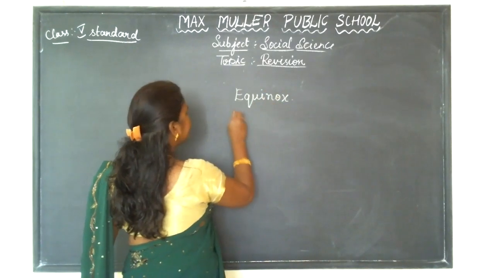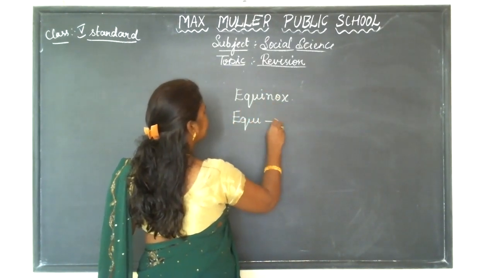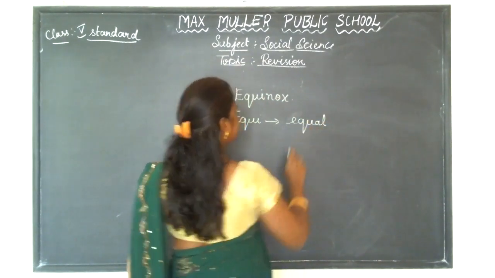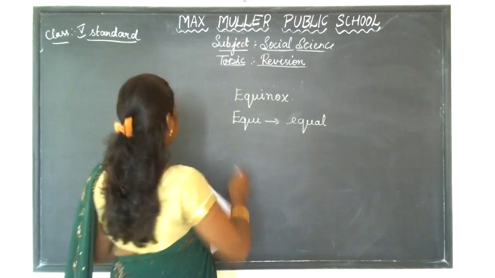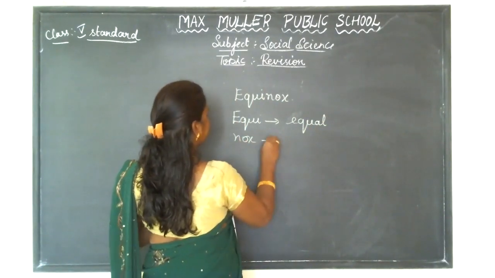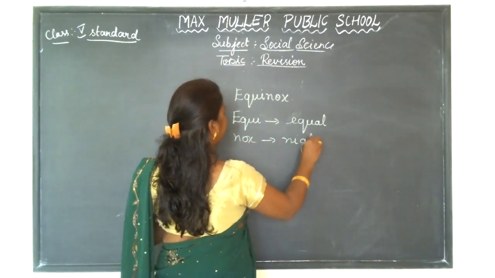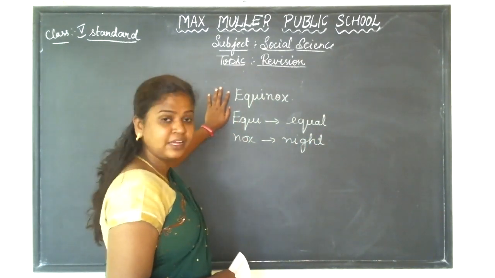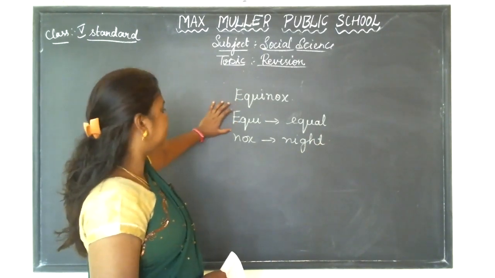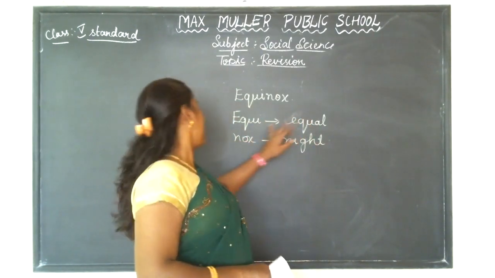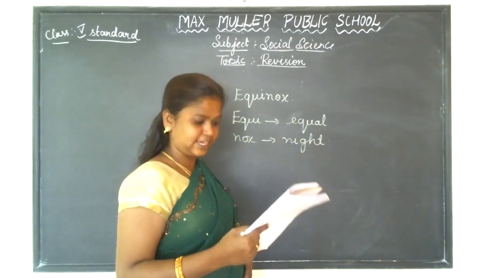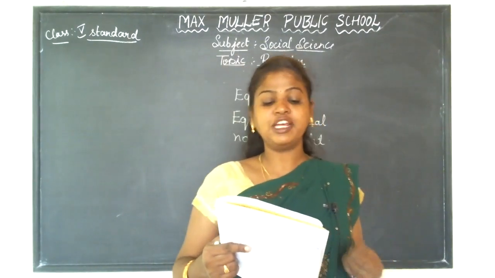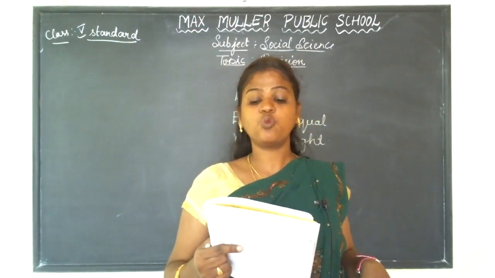Here, equi means equal, and nox means night. So what is the question they have asked you? What do you mean by equinox? Equinox is the time when we have night and day of equal length. It occurs twice a year.